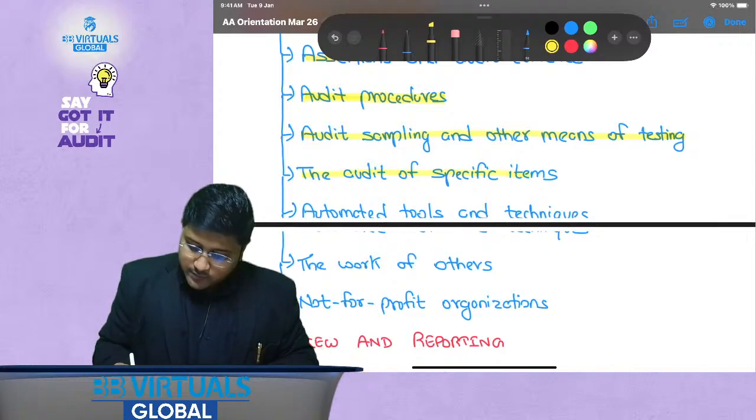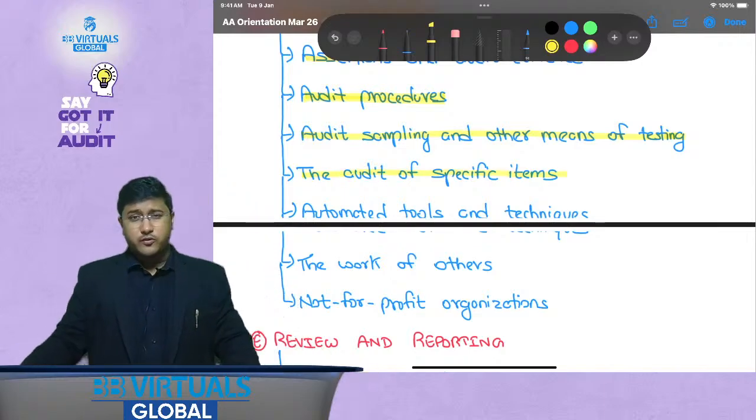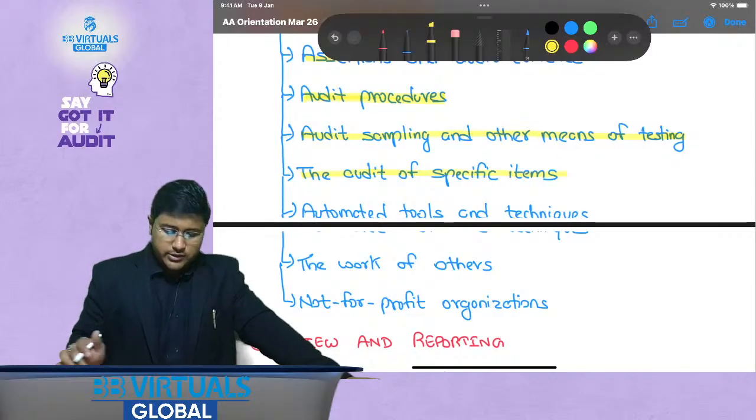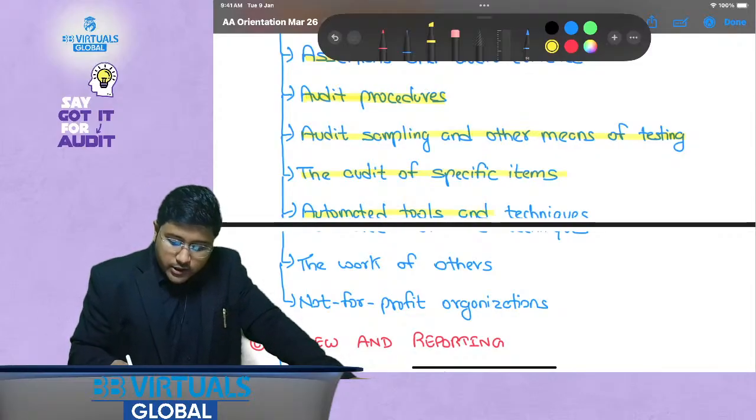Now the audit of specific items. Here we are going to cover certain items and perform our audit procedures on them. It could be any item of the financial statements. Then automated tools and techniques.